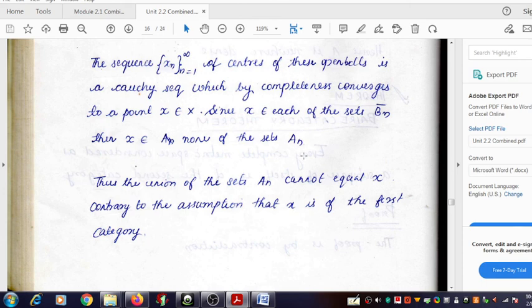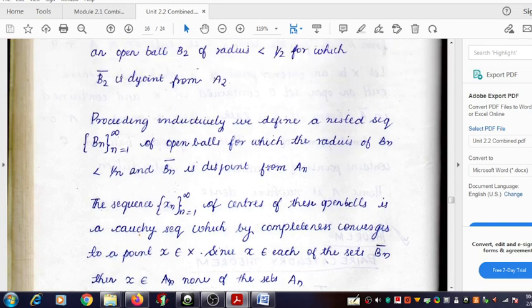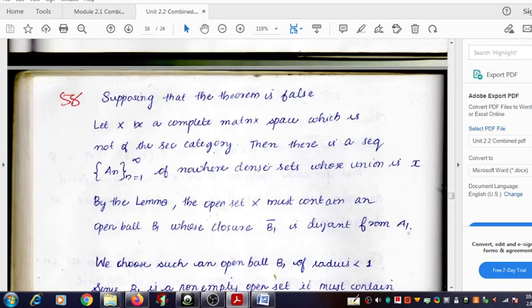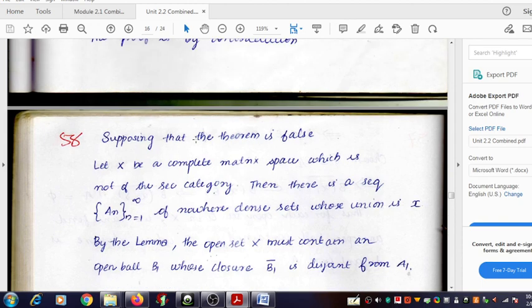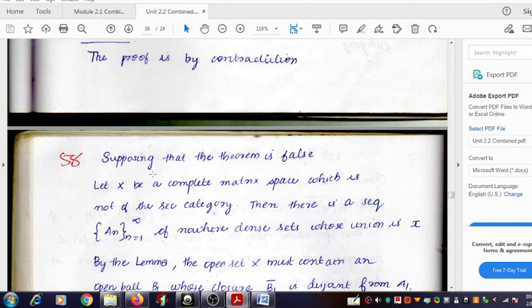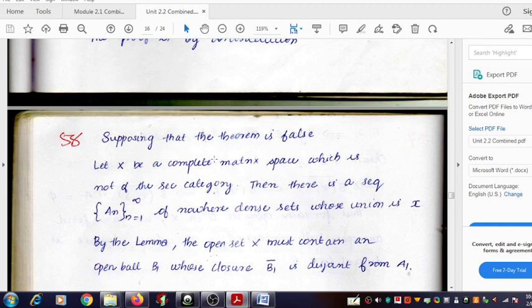So after obtaining this contradiction, we can say that somewhere we have made a mistake. That mistake might be the step where we loosely accepted that the space X belongs to the first category.